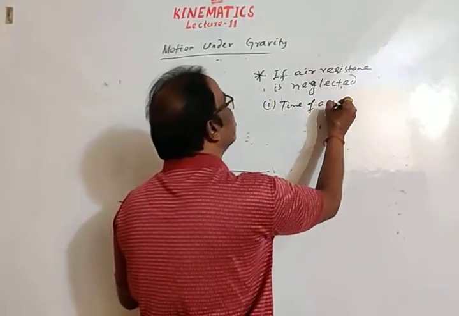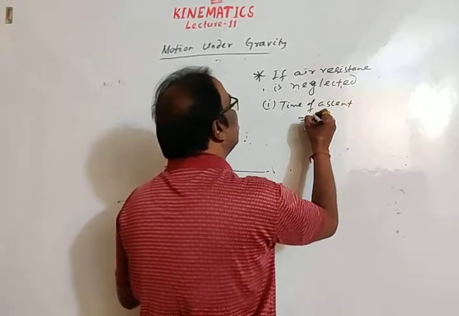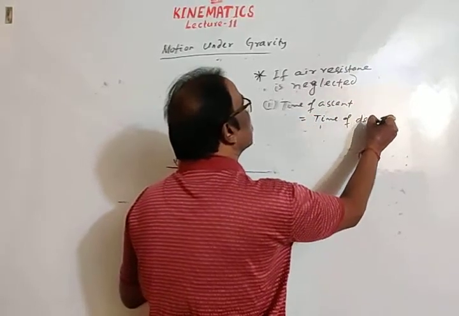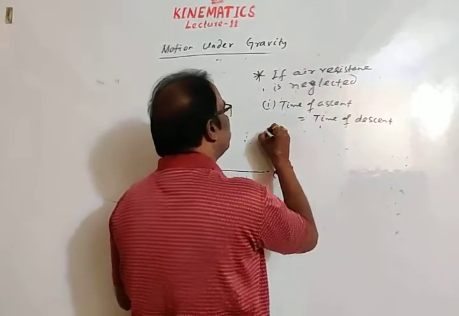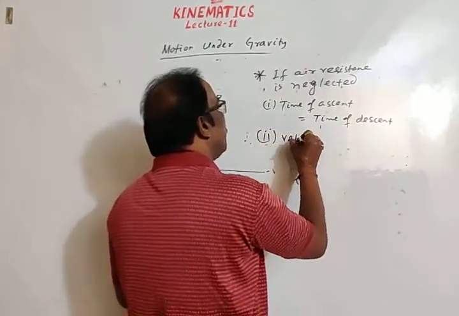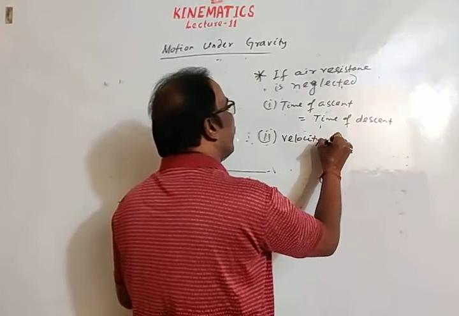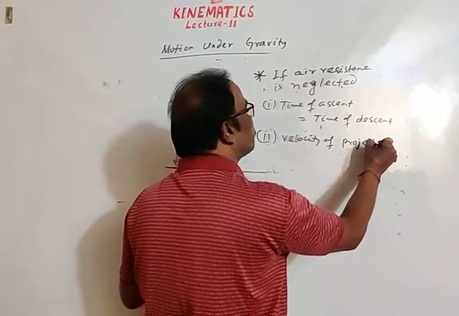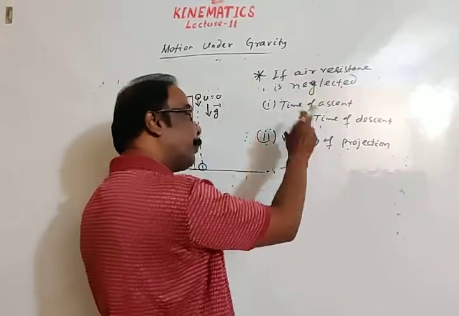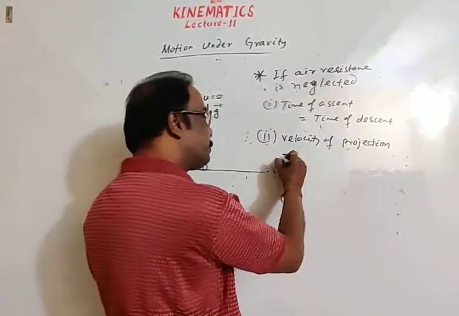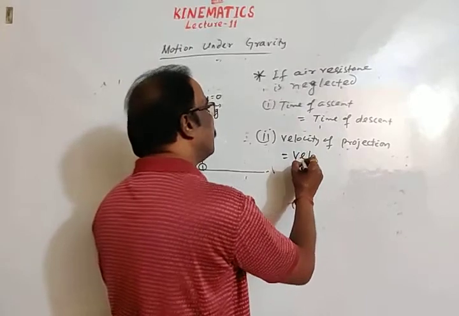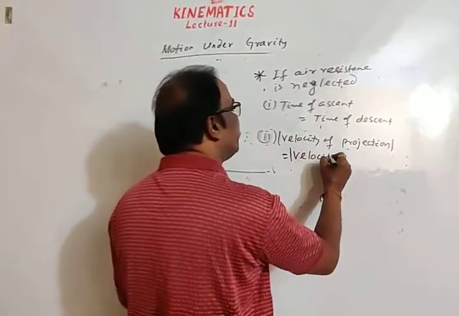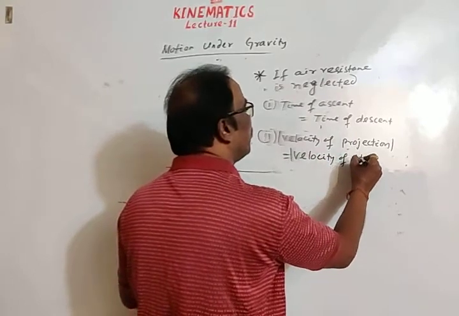first point, time of ascent is equal to time of descent. Number 2, the velocity of projection with which the body is thrown in upward direction, its magnitude is equal to the magnitude of velocity of striking.